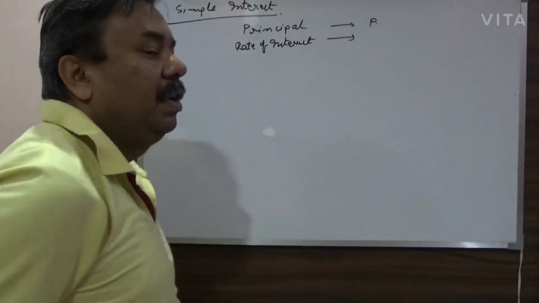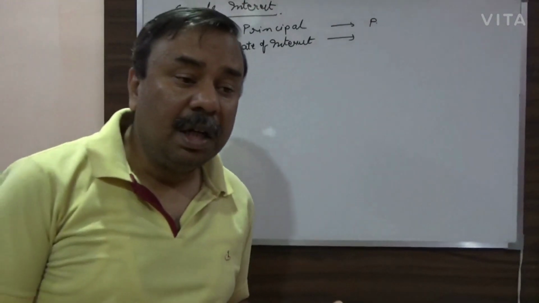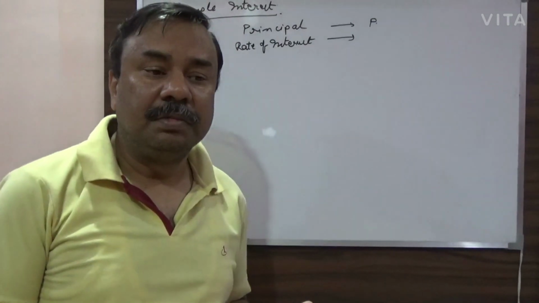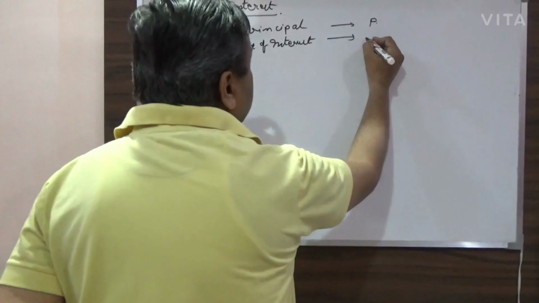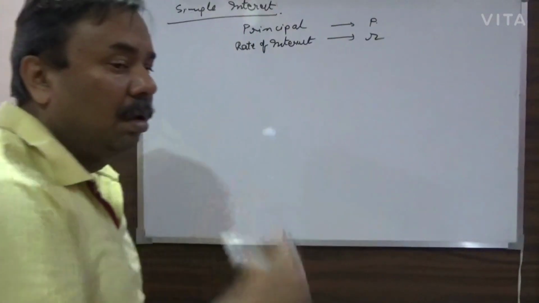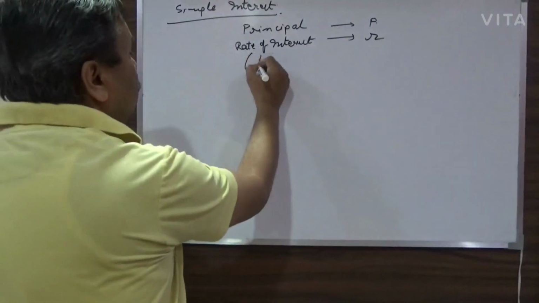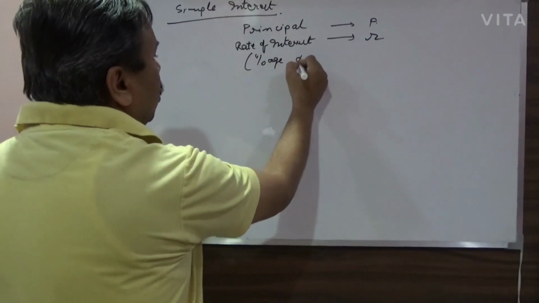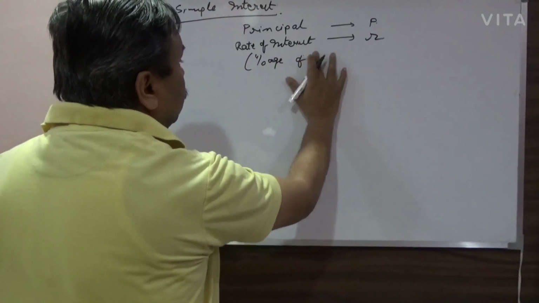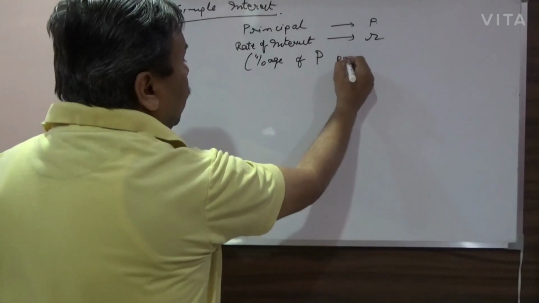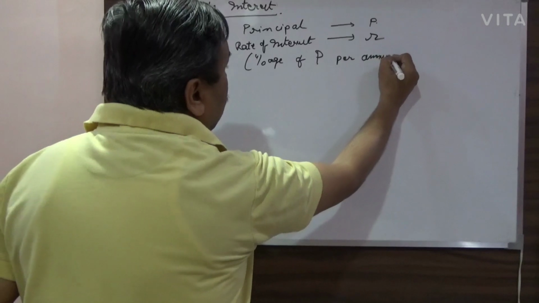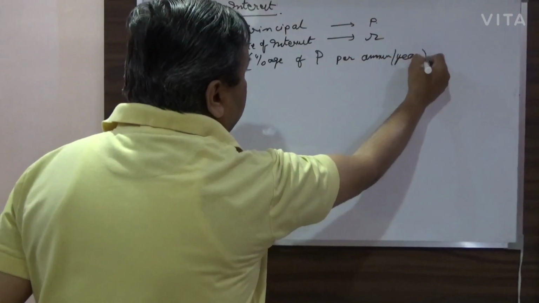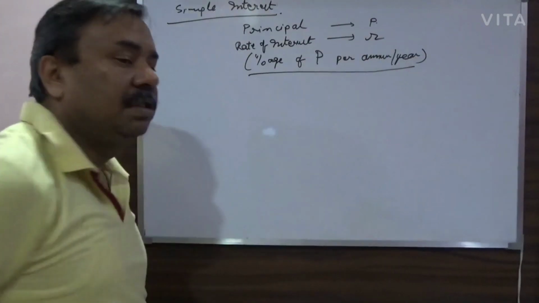Mostly it is given as a percentage of the principal amount, per year or per annum. Let's represent it as R.